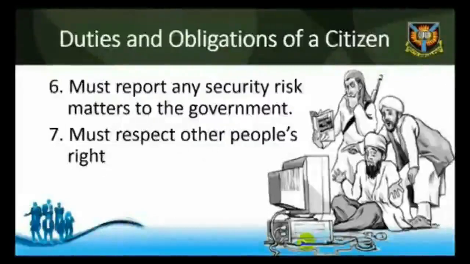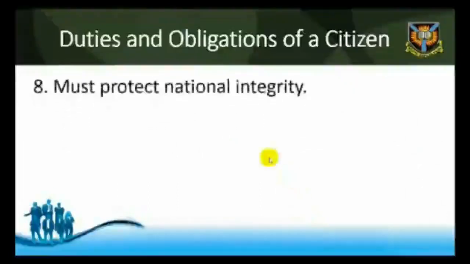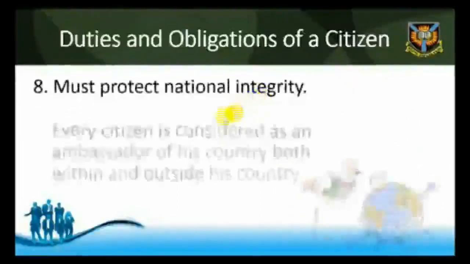What this connotes is that one should not infringe upon the rights of the others in the state. That is why the Constitution promotes rule of law and equality of all citizens before the law. No citizen should be above the law of the land. All must be treated equally. 8. He or she must protect national integrity.